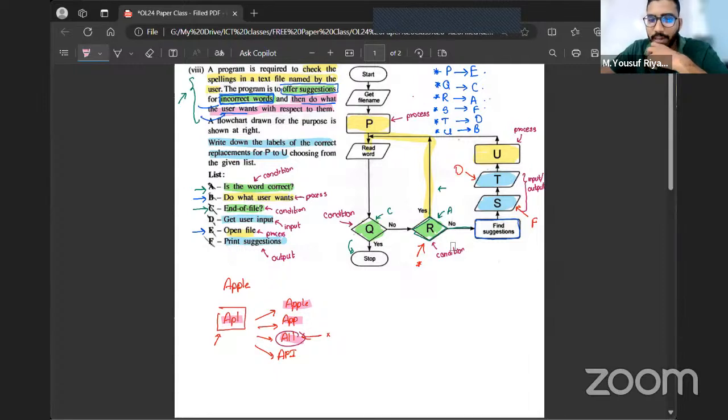So once you enter the word, it'll go and replace it. That's what's going to happen. Under A, meaning if the word is correct, then the next word will be read again. If the word is correct, it'll go for the next word.